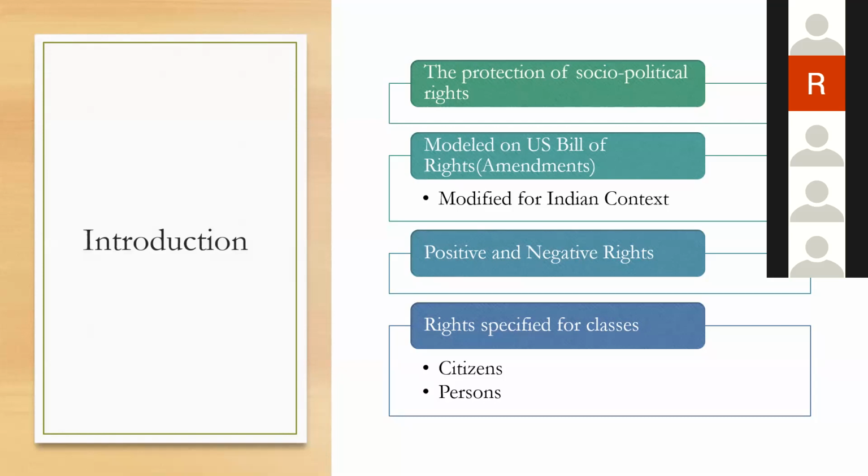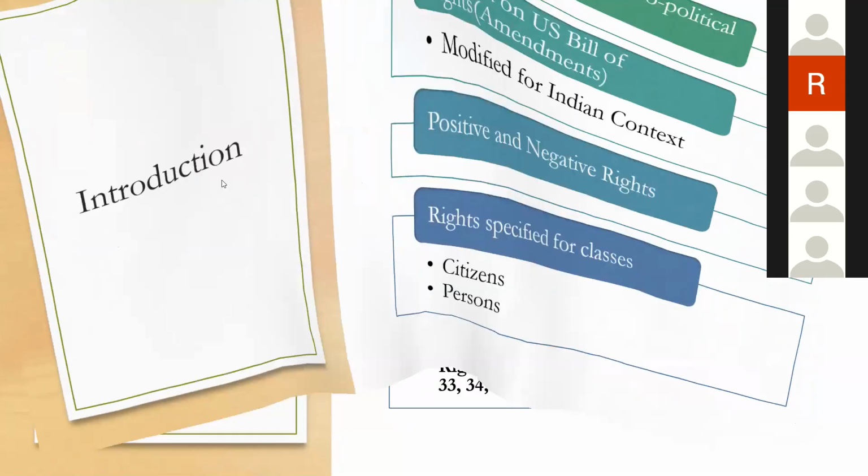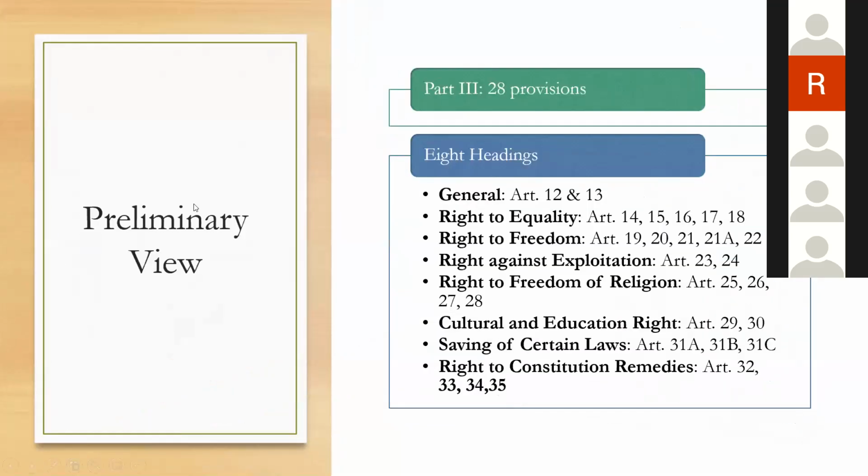Okay, thank you. So now, Part 3, remember, it contains 28 articles, starting from Article 12 to Article 35. When we talk about these 28 provisions, kindly remember that it is divided into 8 major headings. And we can see that there are effectively 6 categories of fundamental rights. Now, we will see all the headings properly once, then it will be easier.